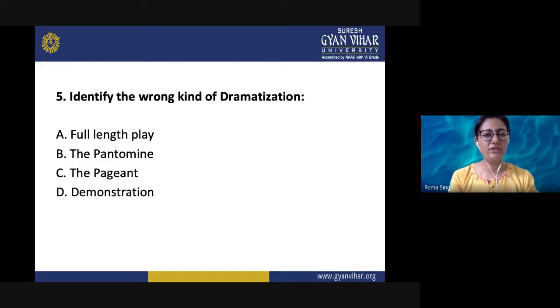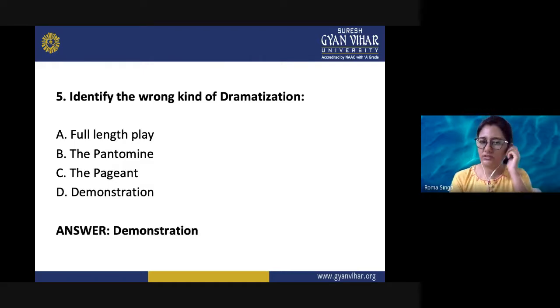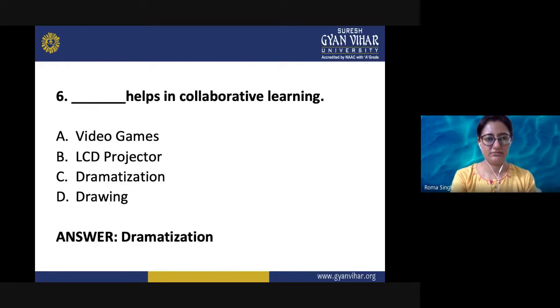Question number 5 is identify the wrong kind of dramatization. So we discussed various kinds of dramatization which can be used during the utilization of this technique. And the options are full length play, the pantomime, the pageant, or the demonstration. And the first three options are definitely the kind of dramatization which we can make use of in the class. And demonstration is another method of teaching. It is not a kind of dramatization.